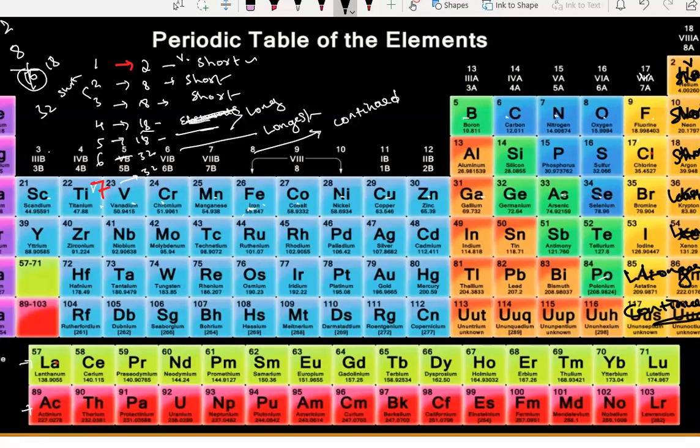We have added a lot of elements here. Out of these, how many elements do we have? Totally we have 118 elements.